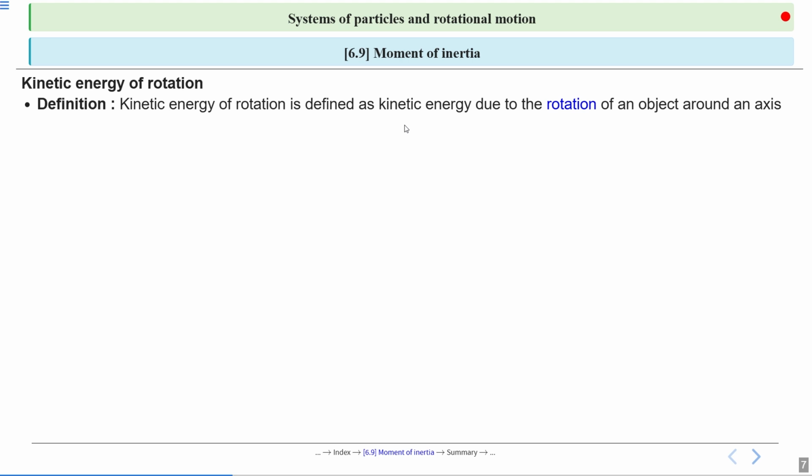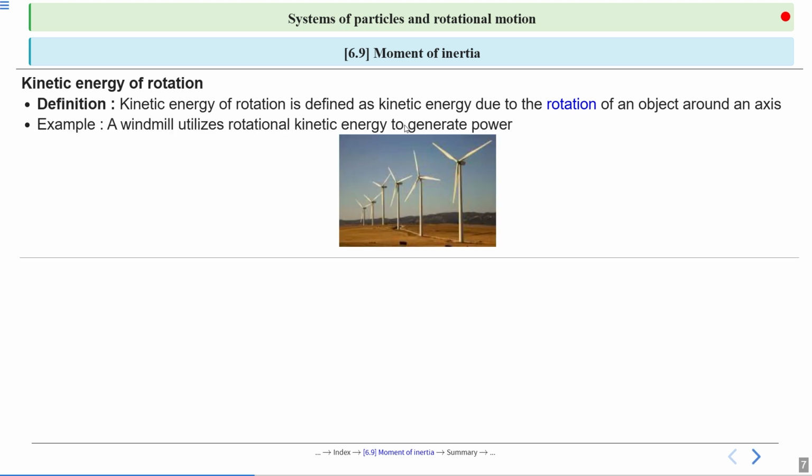It means a moving car has kinetic energy half m v square. But what if the object is not sliding? It's rotating, like a windmill, a spinning wheel, a rotating fan, a rolling ball. So these objects also have kinetic energy, but due to rotation.